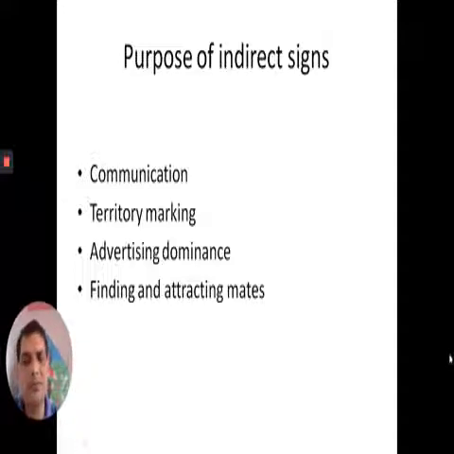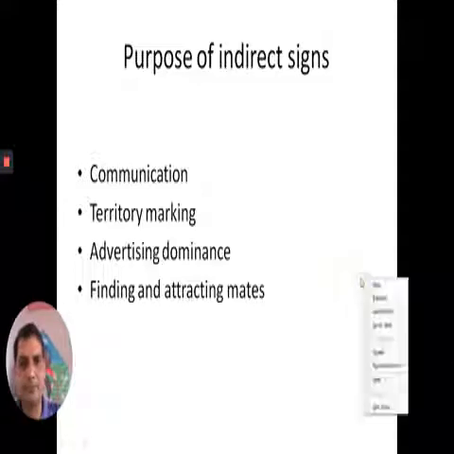And sometimes wild animals also use these indirect signs to mark their territories, and these indirect signs are also used to advertise their dominance. And sometimes these indirect signs are also used to display the readiness to mate, and the others will use these for finding and attracting mates.